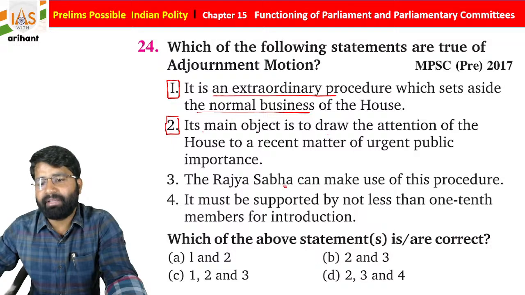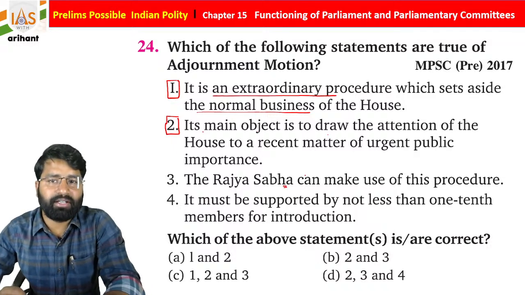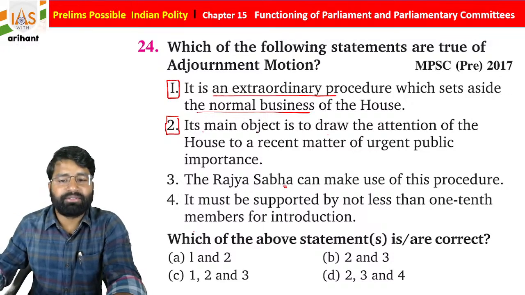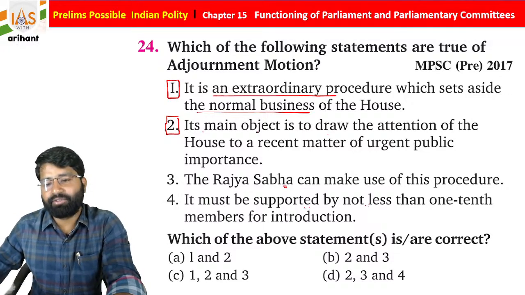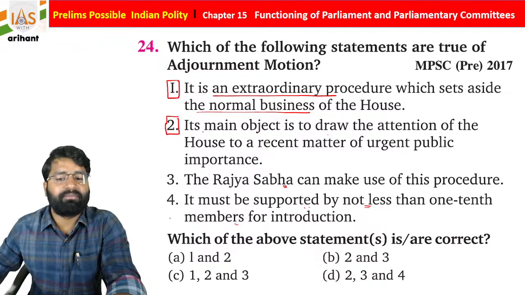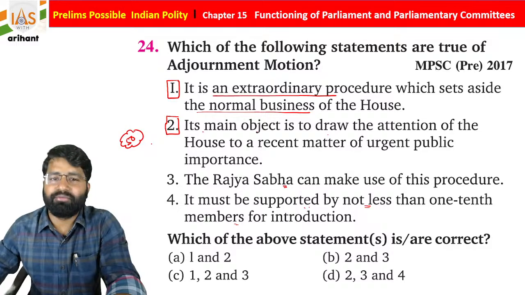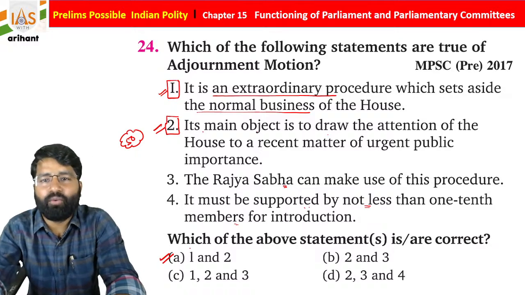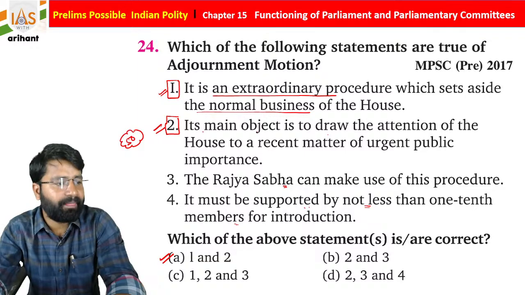Rajya Sabha can make use of this procedure; it starts in Rajya Sabha and Lok Sabha. If you go through this, students, it must be supported by not less than 1/10 members for introduction. There is a condition: 50 members must agree to start this discussion. So statements 1 and 2 are correct. It means that option A is going to be the more appropriate answer for the same, students.